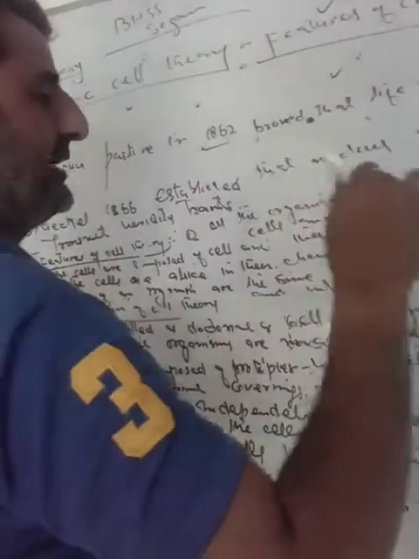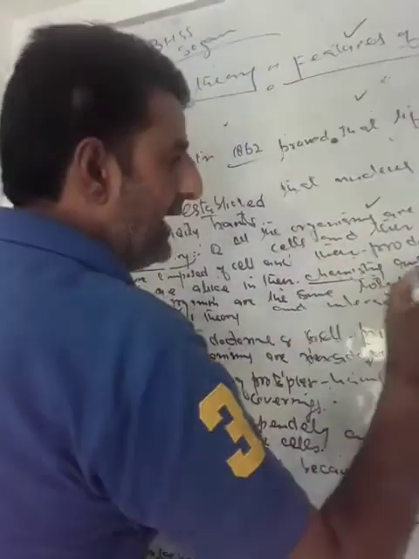The second feature is that all the cells are alike in their nature, or in other words, all the cells are alike in their chemistry and physiology. This is the second feature of the cell theory. The first feature is that all the organisms are composed of cells and their products, that means the cells and the cell products. And the second feature is that all the cells are alike in their chemistry and in their physiology. You may know what chemistry is. I have already told you what chemistry and physiology are.